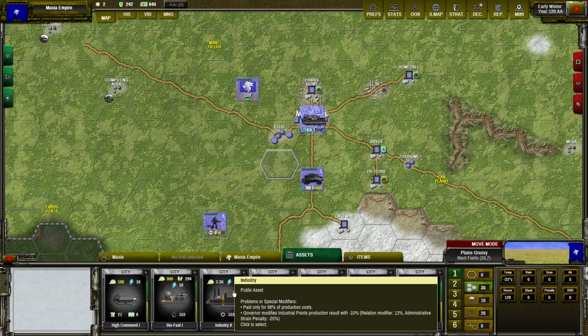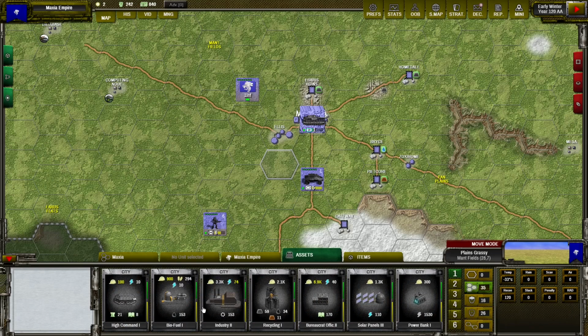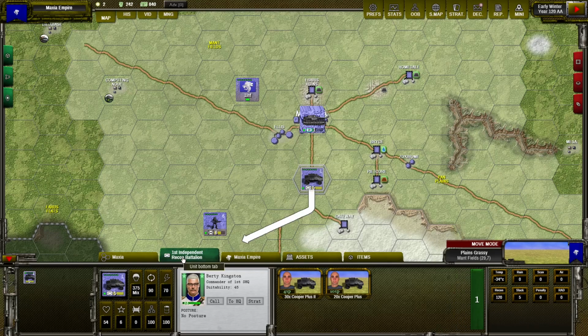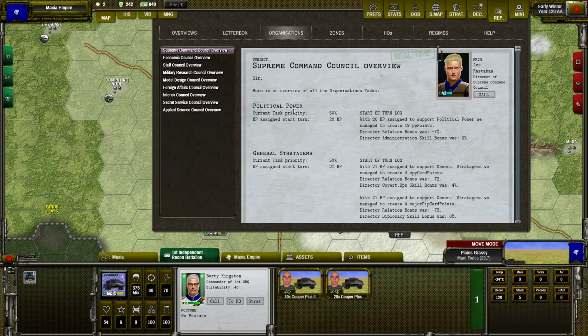So the governor is very important to increase production of all public assets in our zone, because it does not affect any private assets. Also, there is one difference. The bureaucratic points are also not affected by the governor relation. In case of commanders, our military leaders, they affect the experience and morale of our units by their relation. And in case of directors, they affect all tasks in their current job.